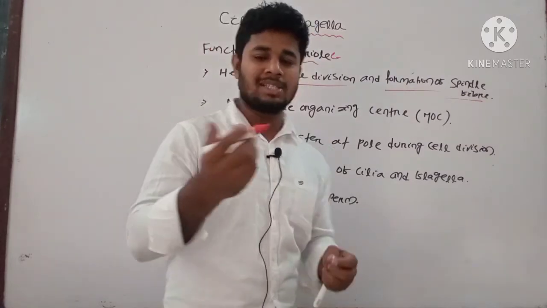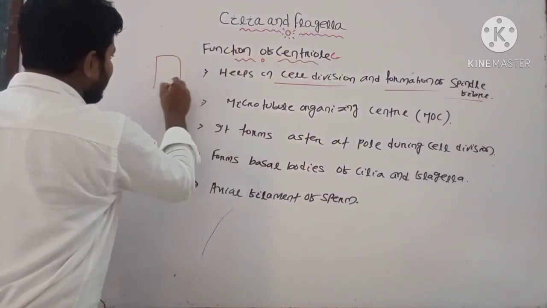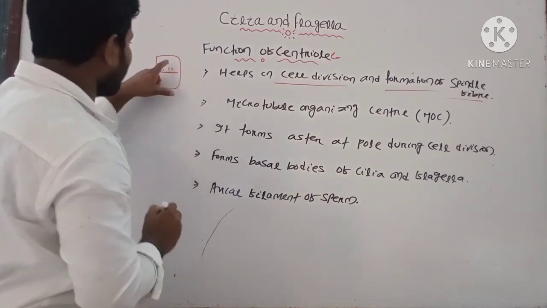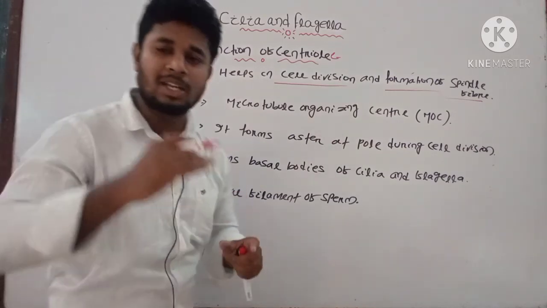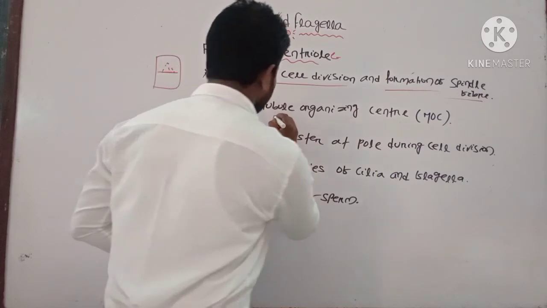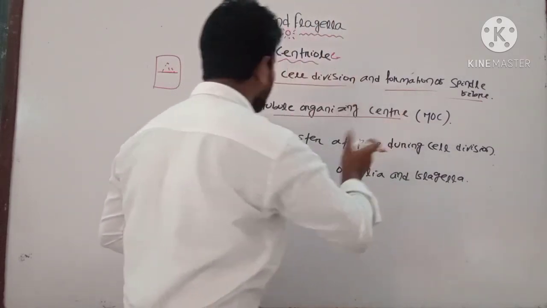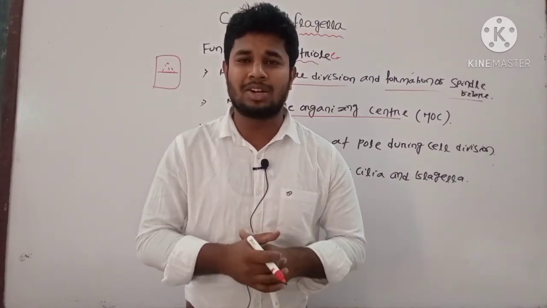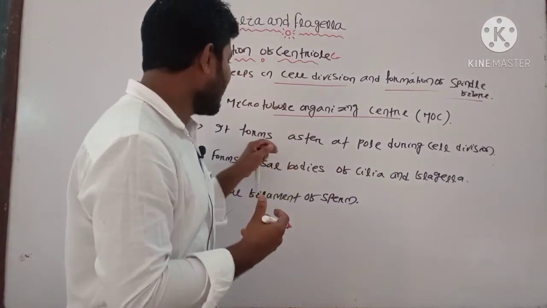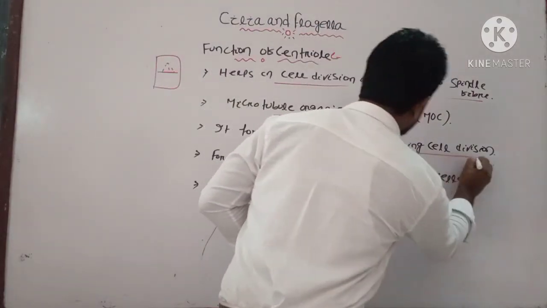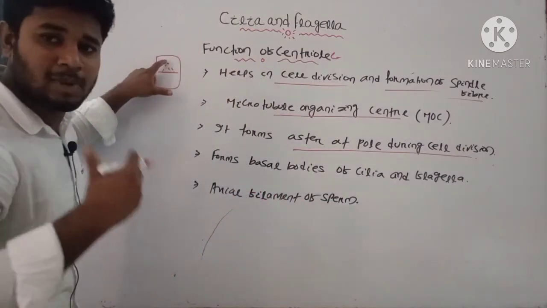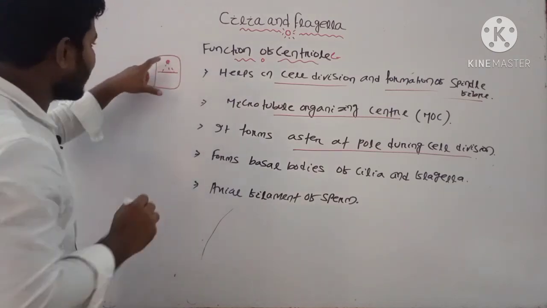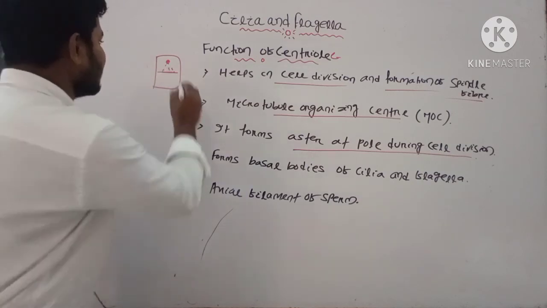During the cell division process, suppose this is your cell, and it undergoes cell division, and these are the spindle fibers which are present at the asters. These spindle fibers mainly help in the transport of the chromosomes. Another important function is that they are known as your microtubule organizing center. Most of the microtubules present inside the centrosome are organized by the centriole, and it forms the aster at the pole during cell division. The aster is the structure from which the spindle fiber arises.